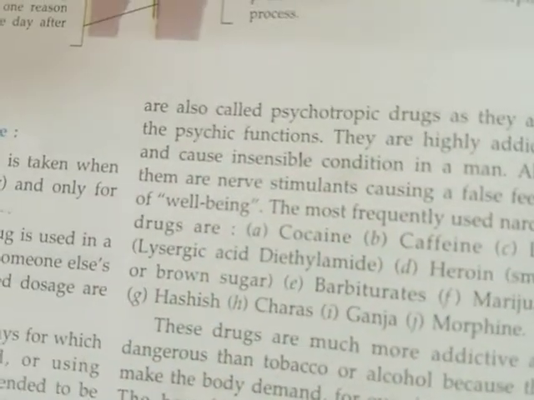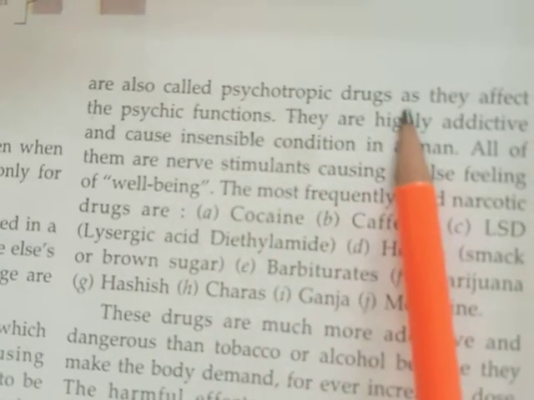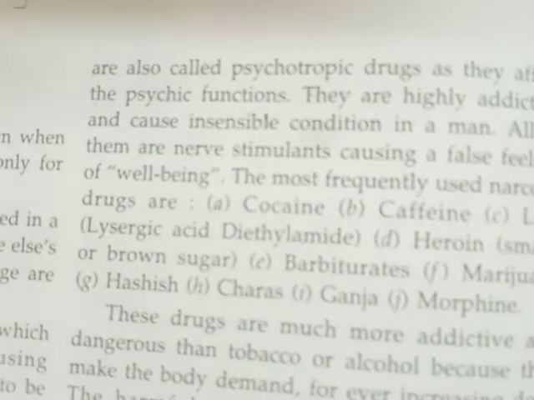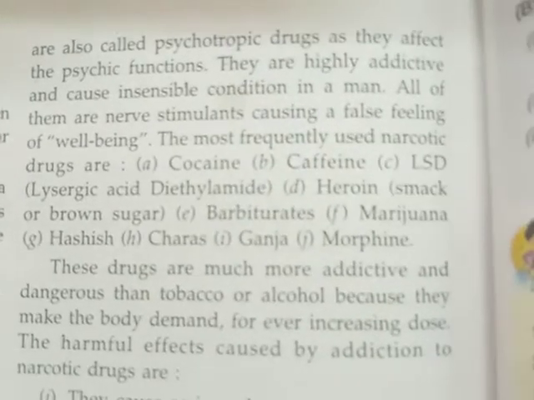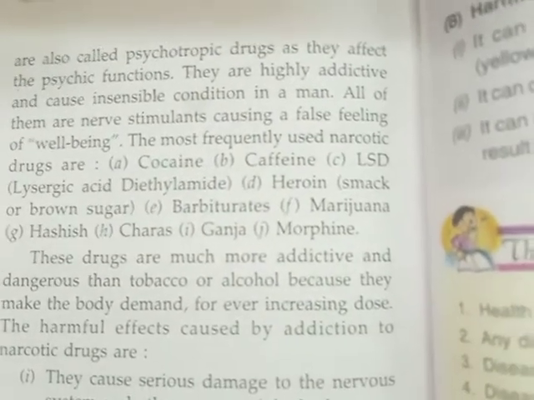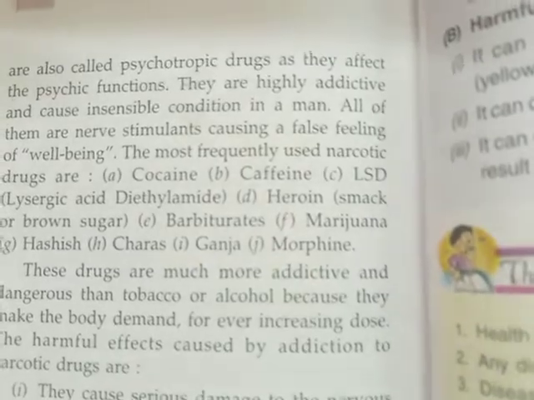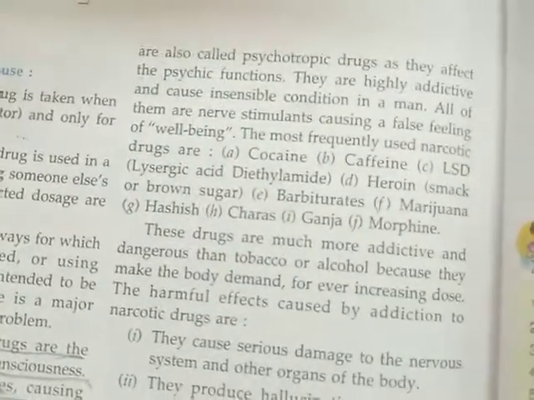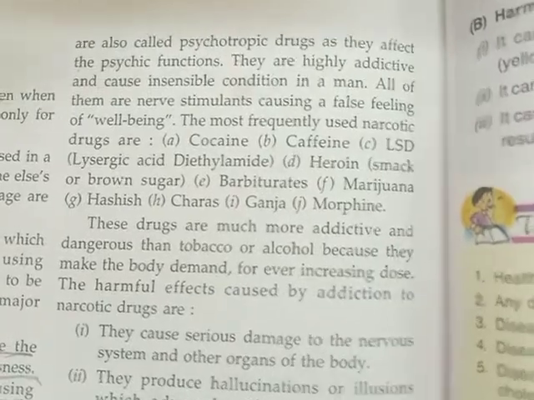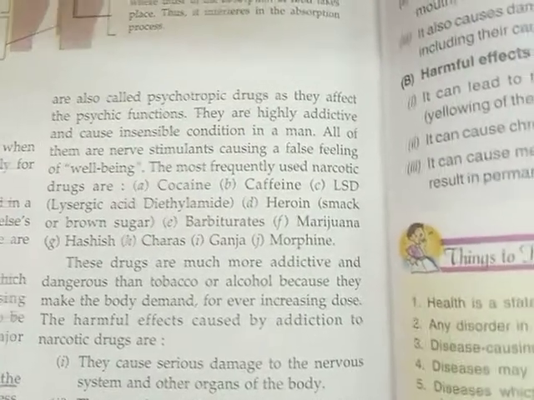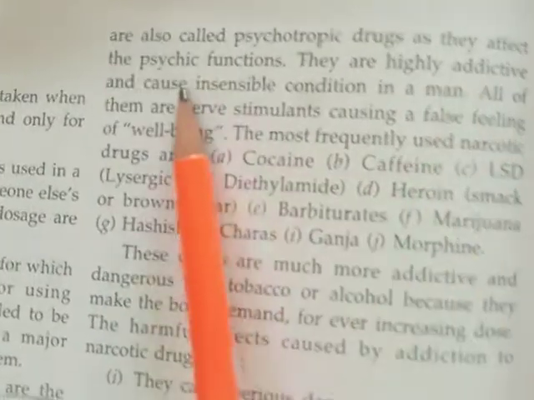Now, these medicines or these drugs are called the psychotropic drugs as they affect the psychic function. Now, what is the meaning of psychic? Psychic means a person with strong mental power and ability, that means the ability to predict the future or to know what other people are thinking. That means he feels that he knows his future, he imagines about his future, and he thinks what the people are thinking about him. That is known as the psychic functions. So it affects our psychic functions.